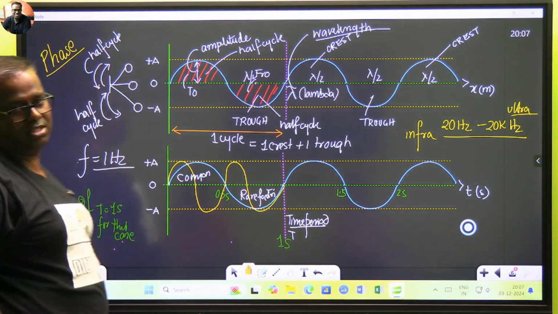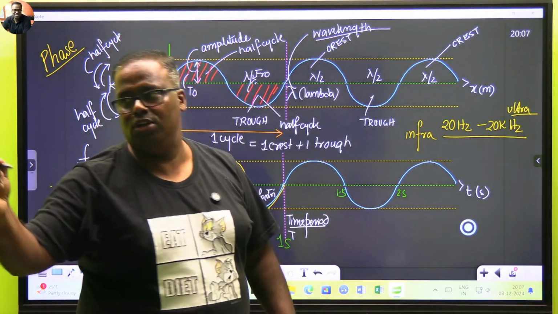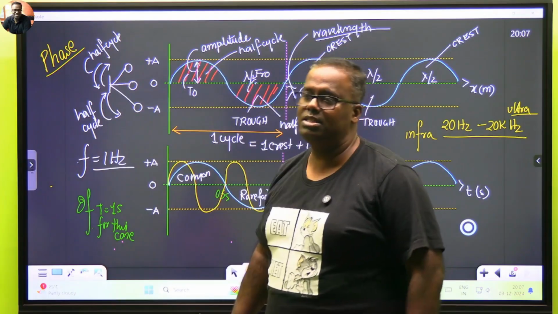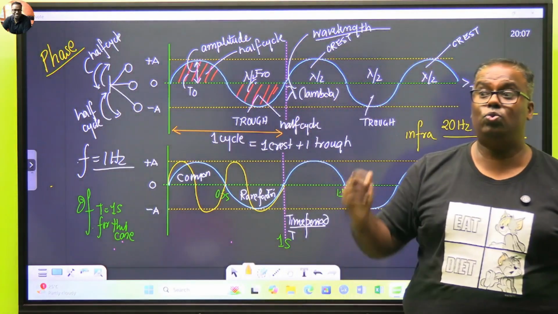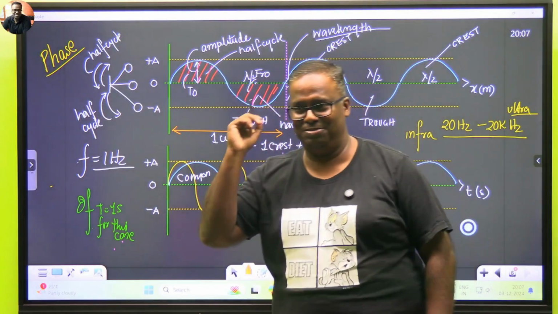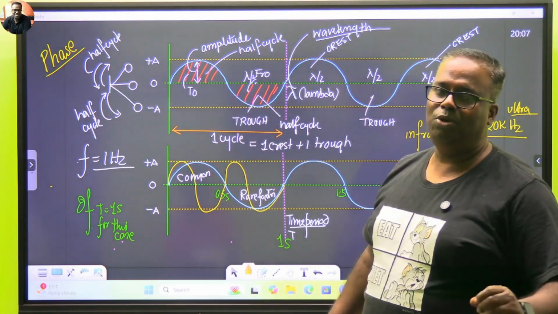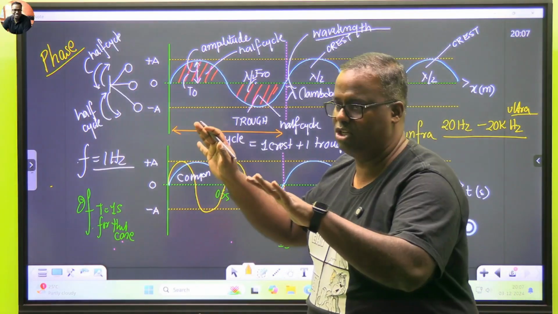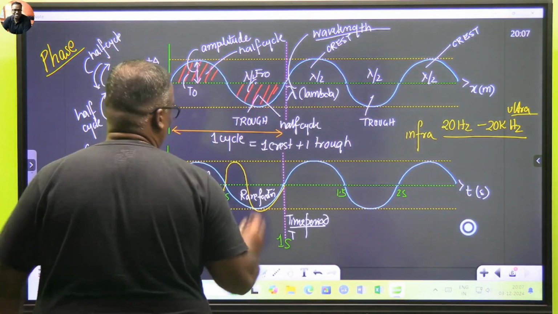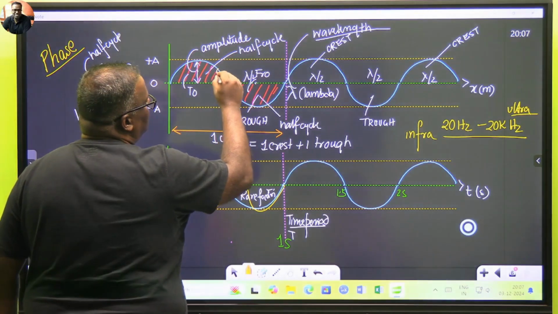What is a phase? 2 points on a wave are said to be at the same phase. 2 adjacent points on a wave are said to be points on the same phase if they have the same trend of motion. Means, understand a little, what is this point like now?